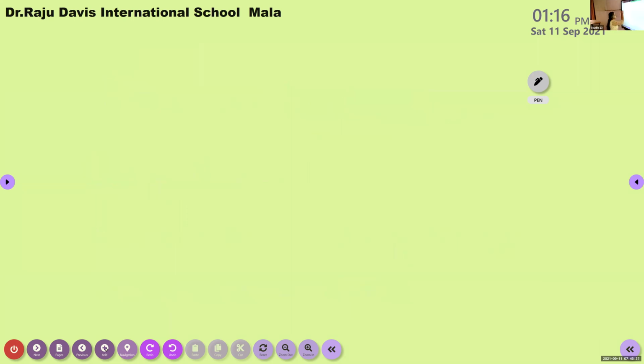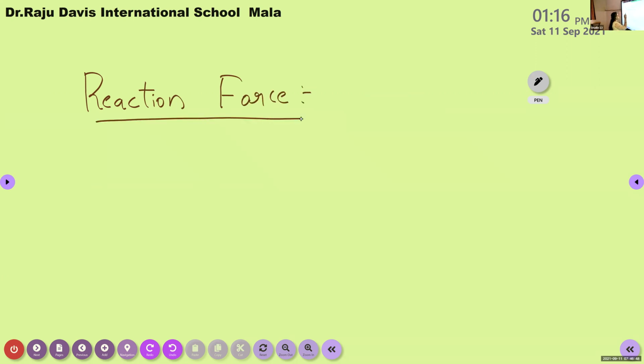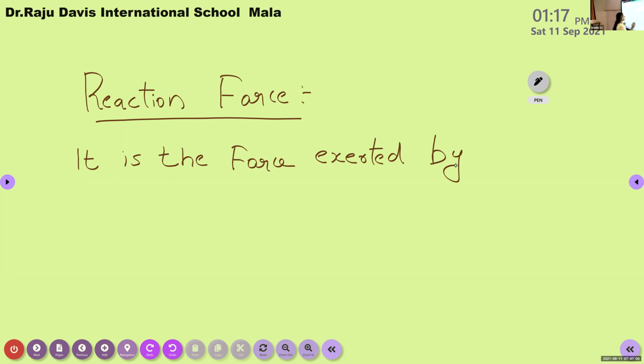Now we can write: reaction force is the force exerted by the second object over the first object.